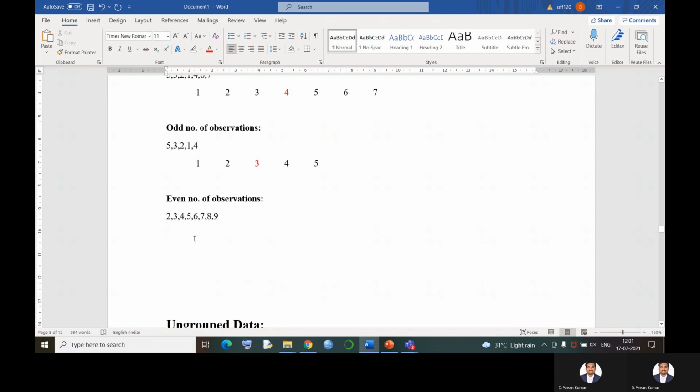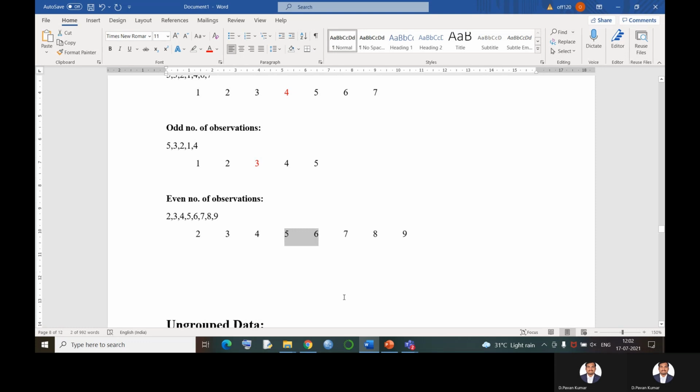what is the answer we have here? See, let us arrange the values in ascending order: 2, 3, 4, 5, 6, 7, 8, and 9. These are the observations which are given to us. Now, how many observations are there? 1, 2, 3, 4, 5, 6, 7, 8 observations are there. Now, what is the middlemost value? Either we have to get 5 or 6.